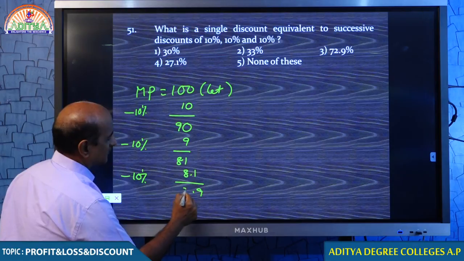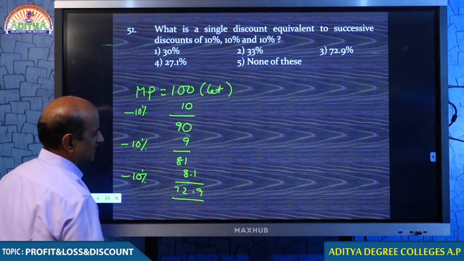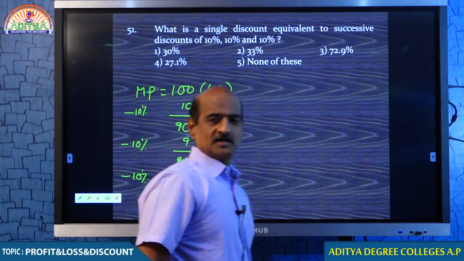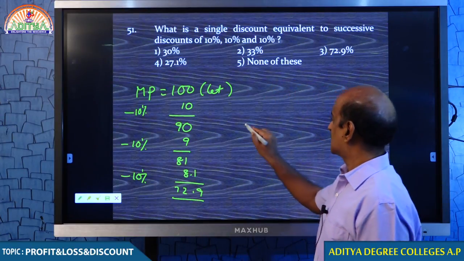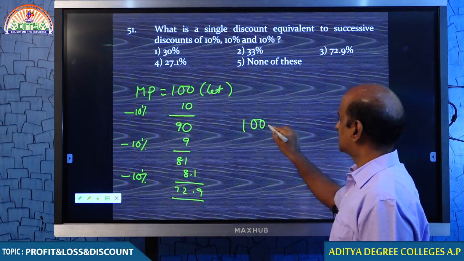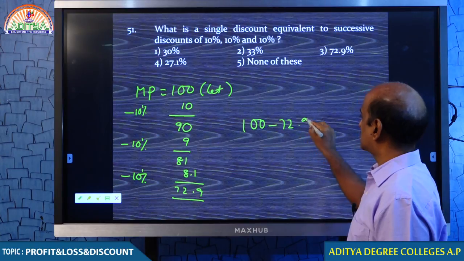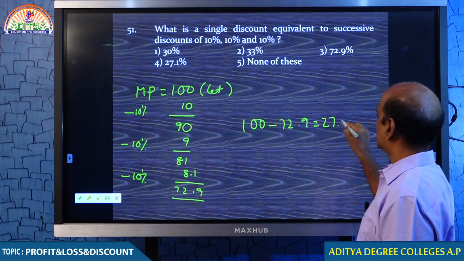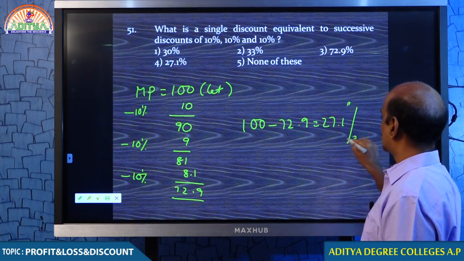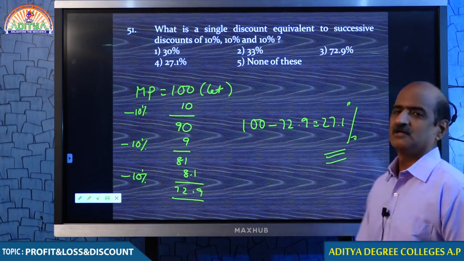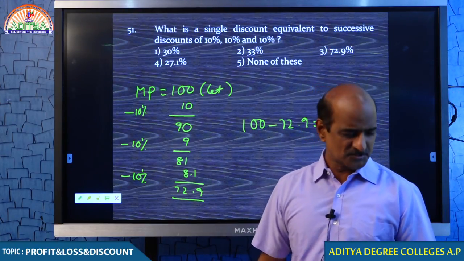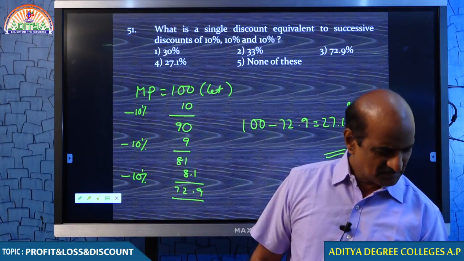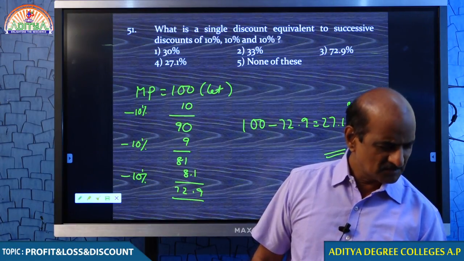Therefore 72.9. An article which was actually marked for 100 was finally sold at 72.9. Therefore, practically the customer gets only 27.1% discount. Somebody said 27, okay, but 27.1 is correct.